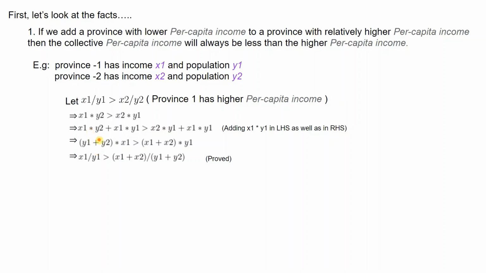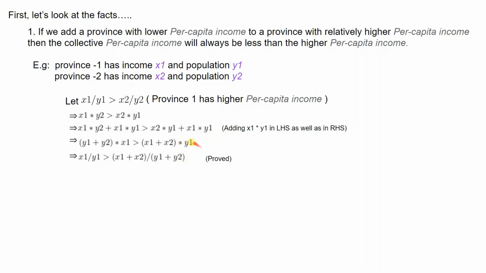I carried out x1 as common from these two multiplications, and if we carried out x1, then there will be y1 plus y2 from both expressions, and in the RHS I carried out y1 as well, and it will be left with x1 and y1.